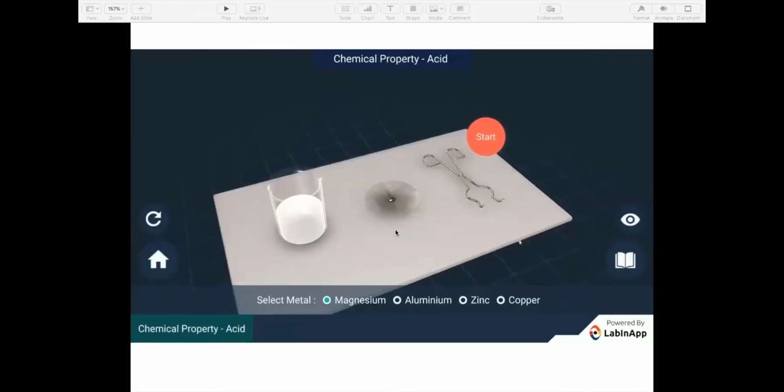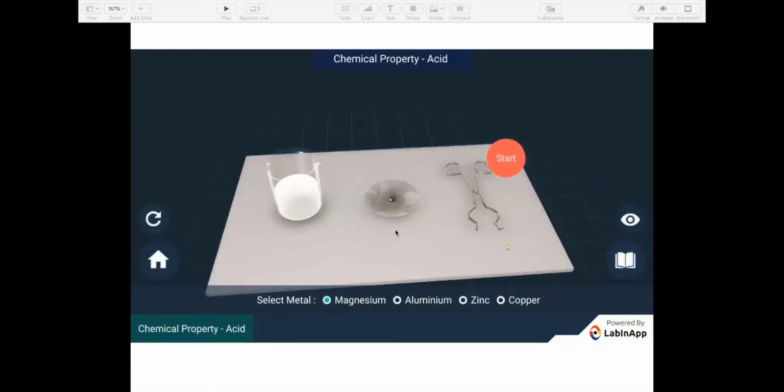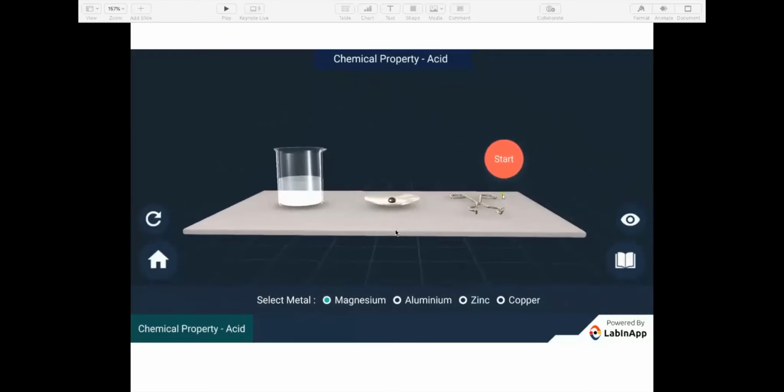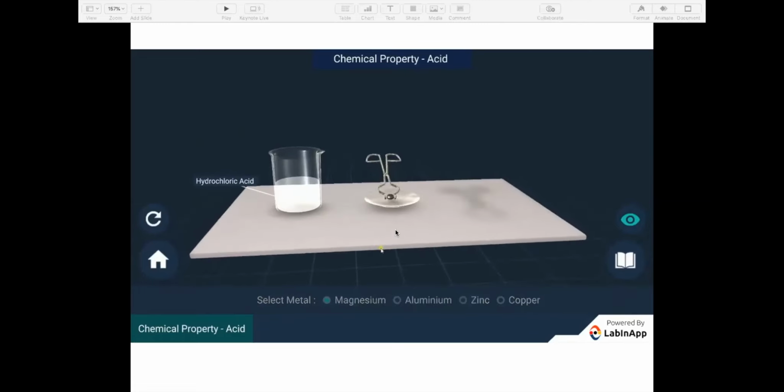What happens when metals react with acids? We have taken samples of magnesium, aluminium, zinc, and copper. Add the samples into the beaker containing dilute hydrochloric acid and observe the formation of bubbles.